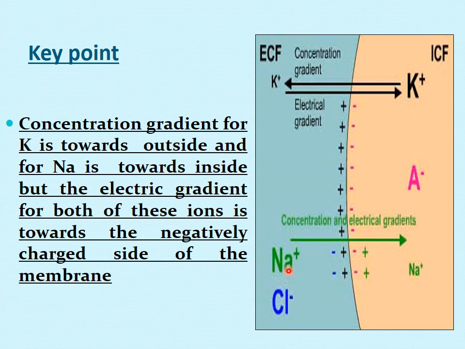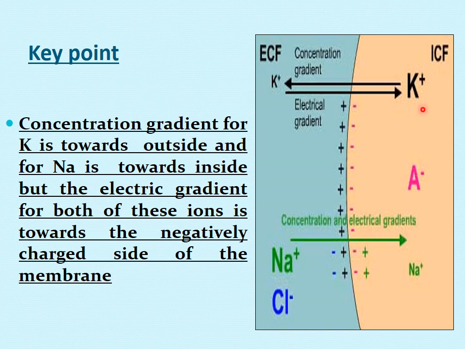Please remember these key points when we are going to generate the RMP. So potassium is more in the ICF, so its concentration gradient is from ICF to outside, and the concentration gradient for sodium is from outside to inside.